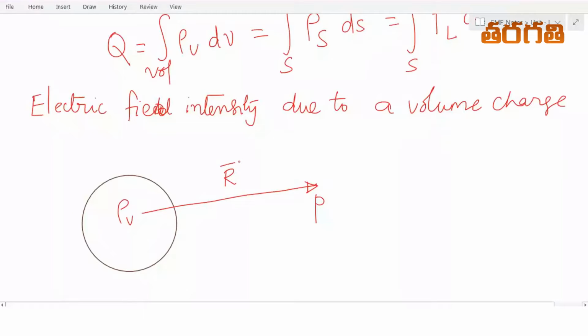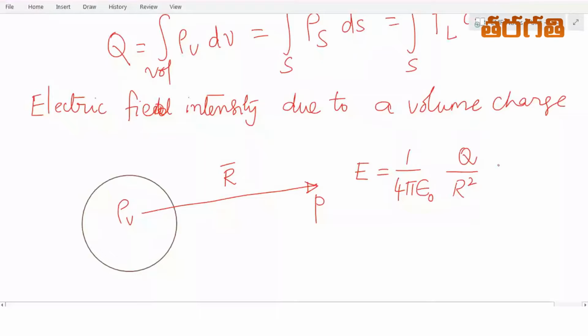This is the line joining the charge particle to the point where we need to find out the electric field intensity. We have the expression E is equal to 1 by 4 pi epsilon naught Q by R square into AR, where R is the distance between these 2 points and AR is the unit vector along the direction of R.